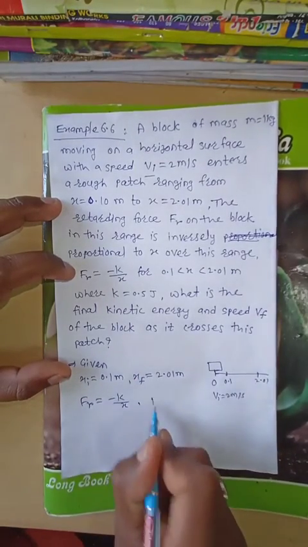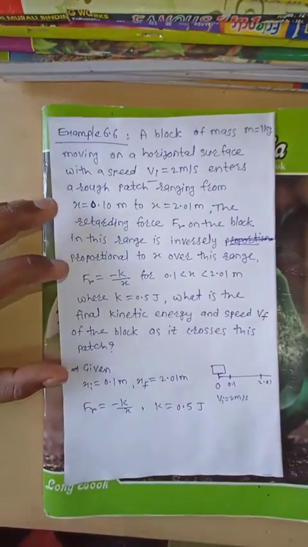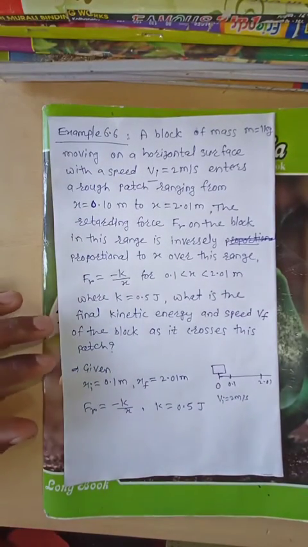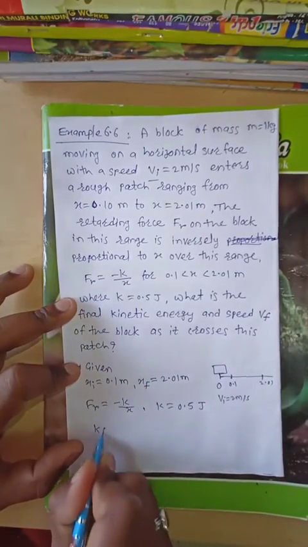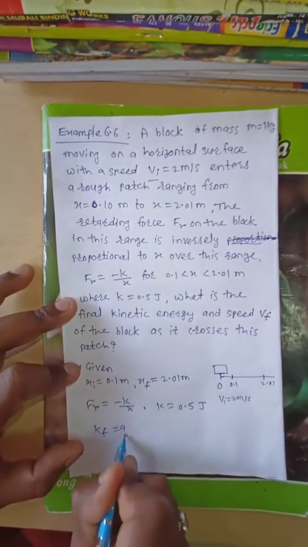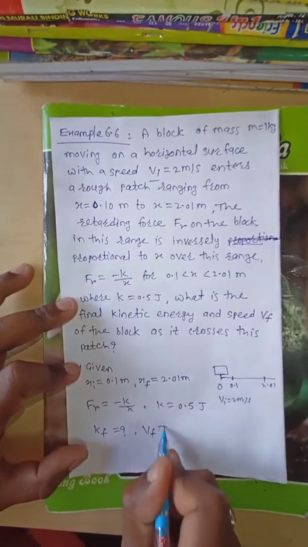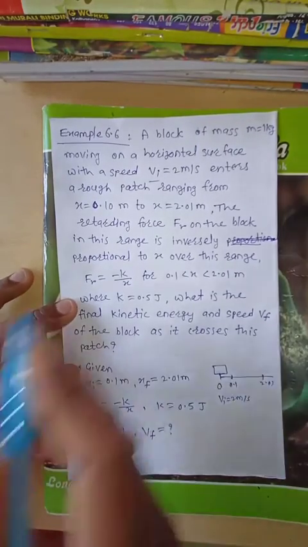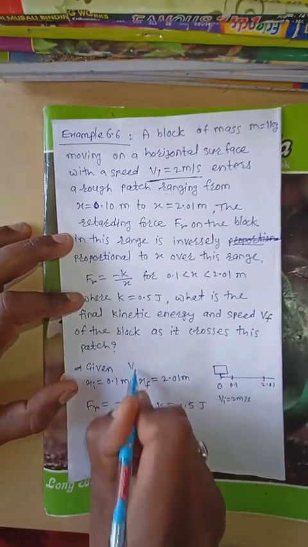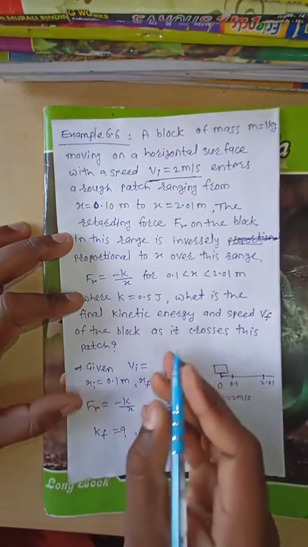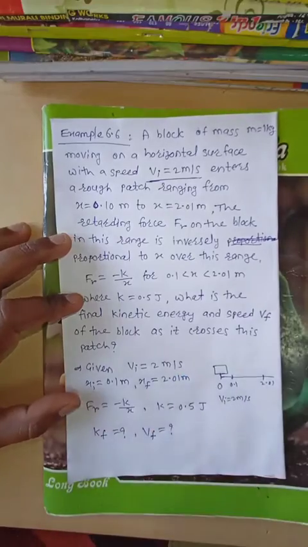Also they say that k is equal to 0.5 joule. Now what we have to find out? Find out the final kinetic energy, Kf, and also the final velocity Vf. Also they give an initial velocity, initial speed Vi equal to 2 meter per second.